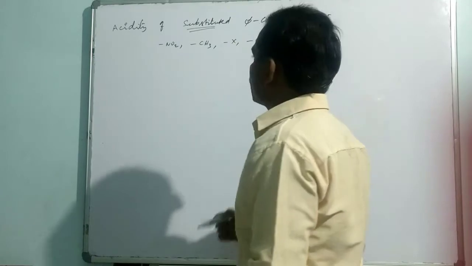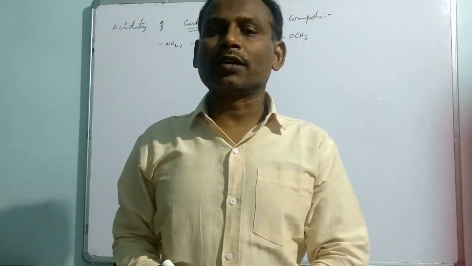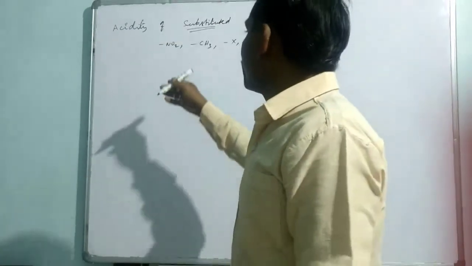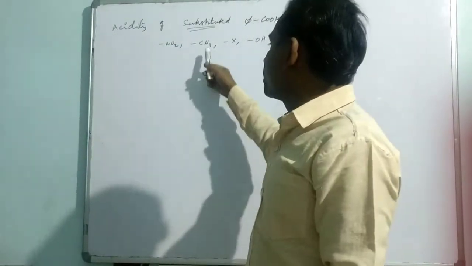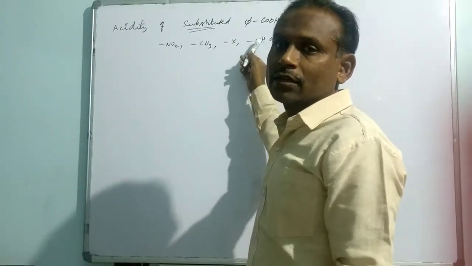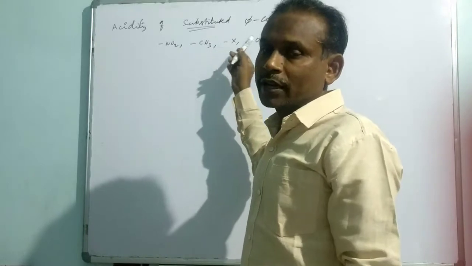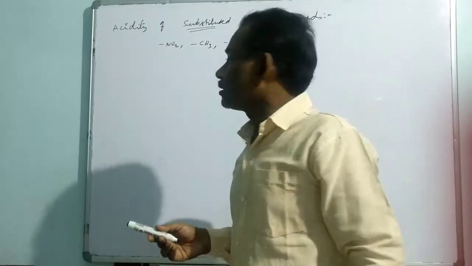Let me put discussion of the acidity of substituted benzoic acids. First let me take nitro substituted benzoic acid compounds, then methyl substituted, then halogen substituted, and then oxygenated substituted compounds like hydroxy and methoxy benzoic acids.